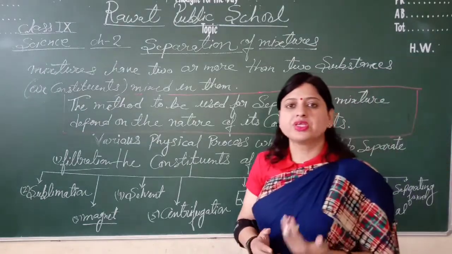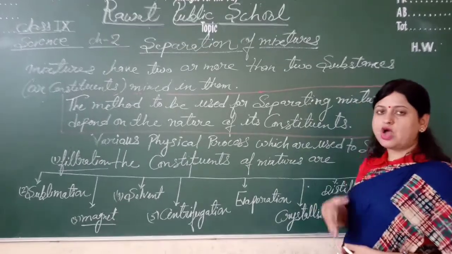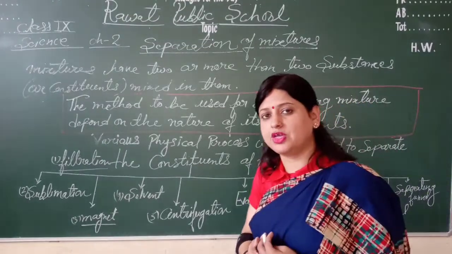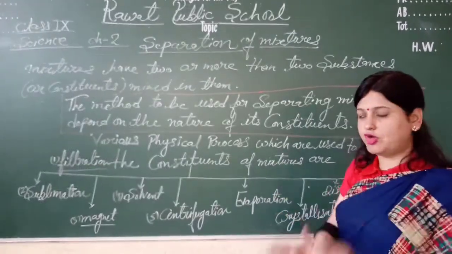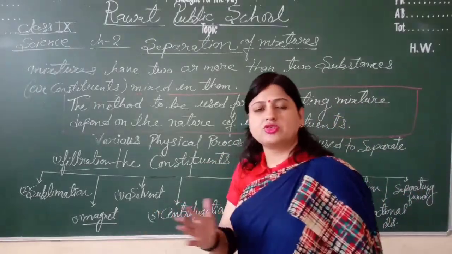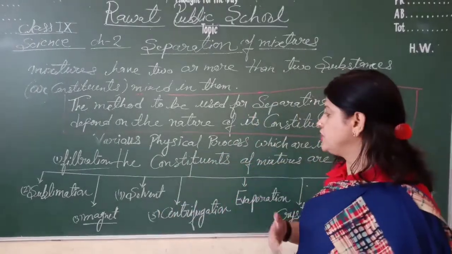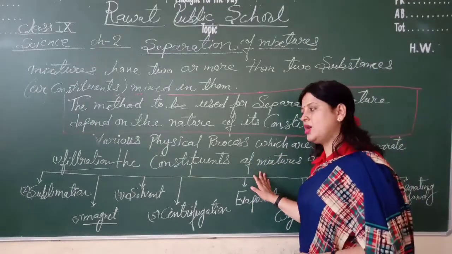Fractional distillation and separating funnel. Two miscible liquids and two immiscible liquids: how can we separate them? How can we separate two immiscible liquids? We separate immiscible liquids by a separating funnel. So these are the physical processes. According to these processes we can separate the mixture, we can separate the constituents of a mixture.